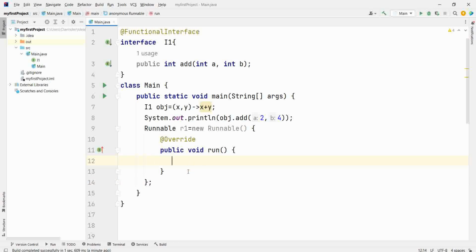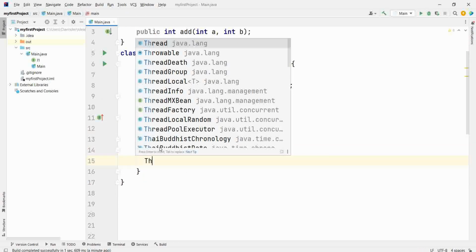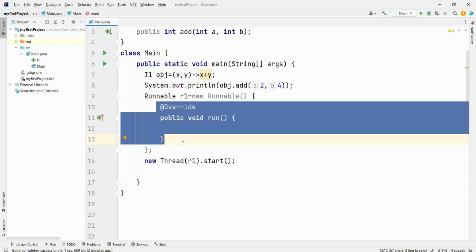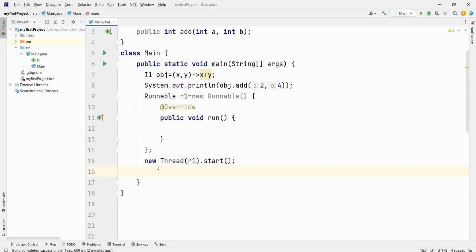Runnable is also having one abstract method, and how you call it? New thread r1, thread dot start. Similarly, Runnable is an interface which is having only one abstract method. Therefore, it can also be called using lambda.